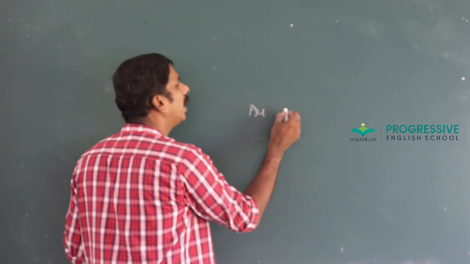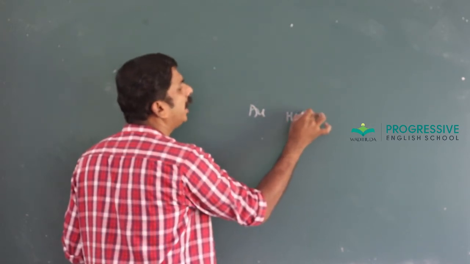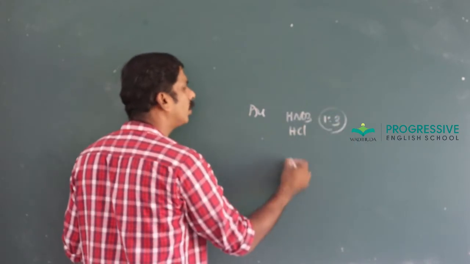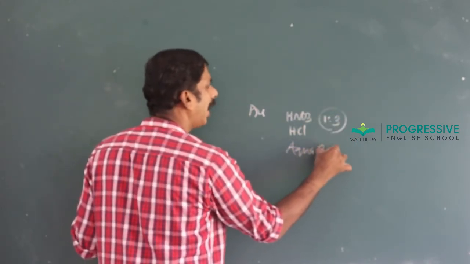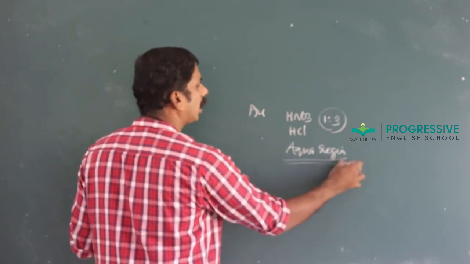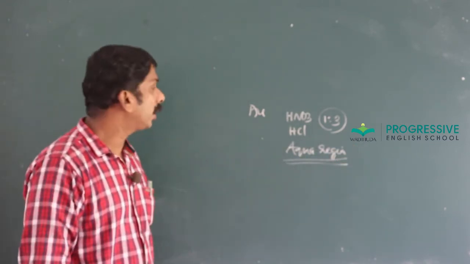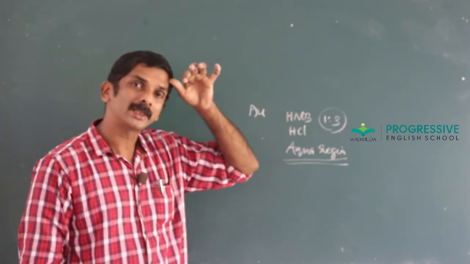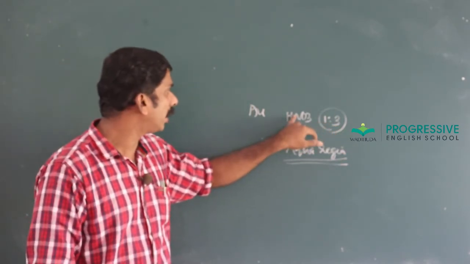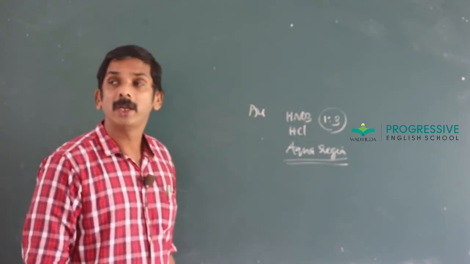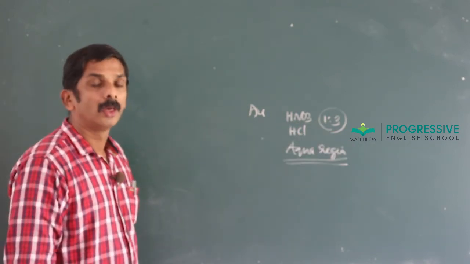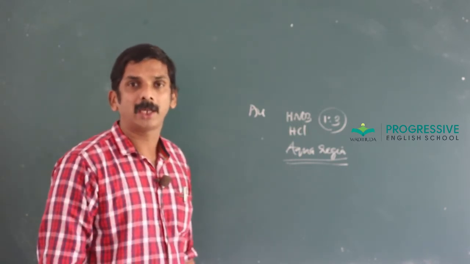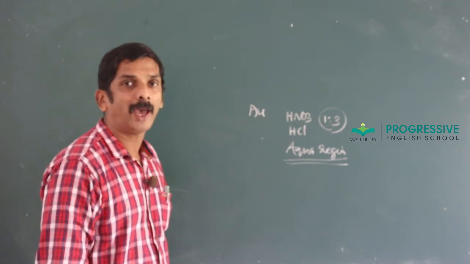Gold and platinum react with a mixture of concentrated hydrochloric acid and nitric acid in the ratio 3:1, which is called aqua regia, royal water. The product of oxidation depends upon the nature of metal, temperature as well as concentration of the acid.